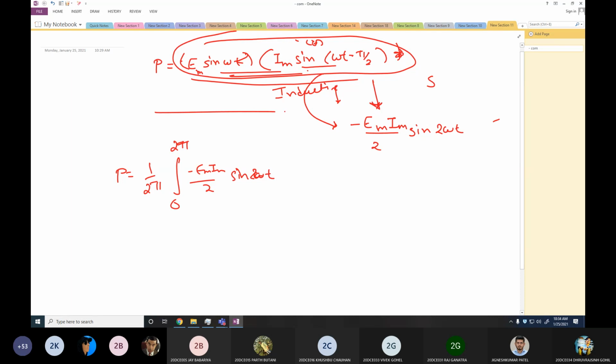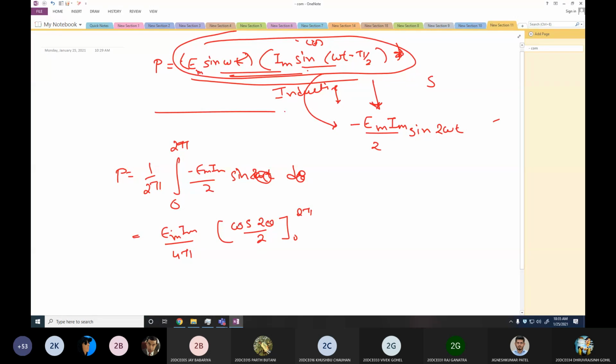Now integrating this equation will get me Em Im divided by 2 into 2 pi, and minus cos 2 theta, or you can say minus cos 2 omega t. What I have done is I will represent omega t as theta. So I am going to integrate over d theta, and I'll get 2 theta divided by 2 over 0 to 2 pi.